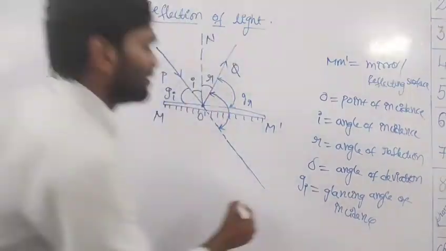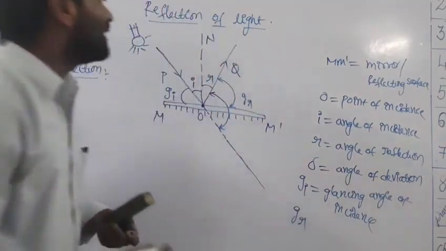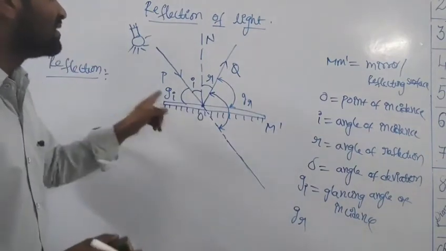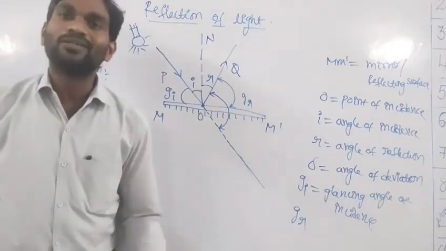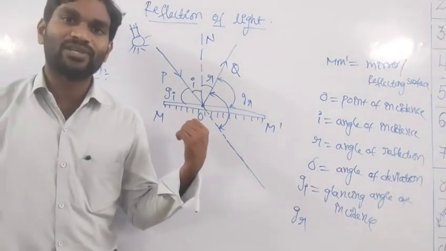According to the laws of reflection, I equals R, and if I equals R, then GI is also equal to ZR. So this is the reflection of light.